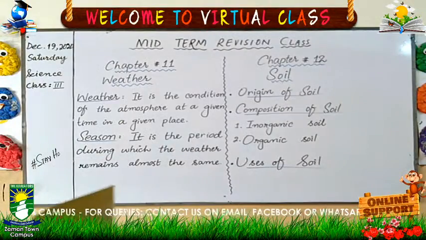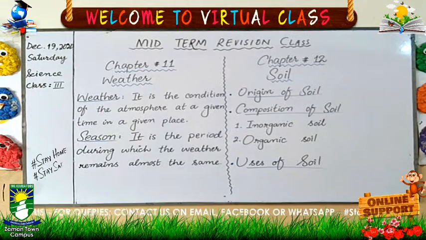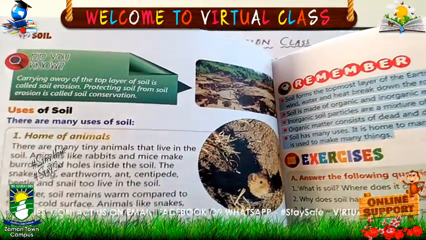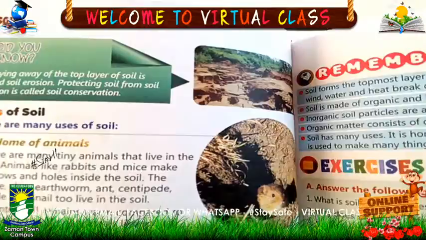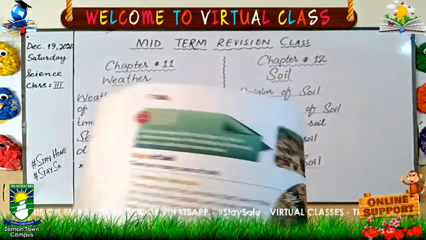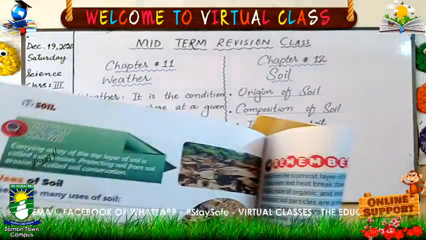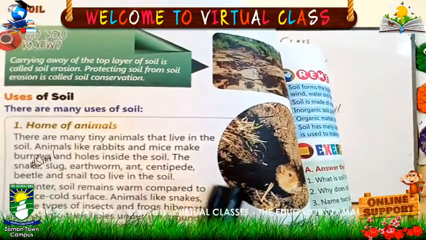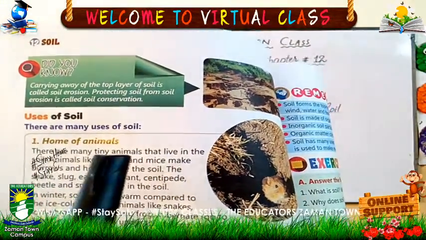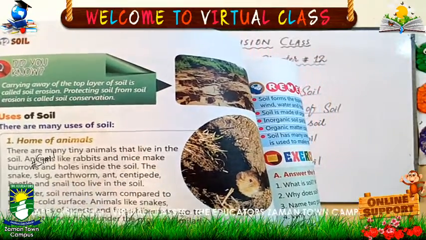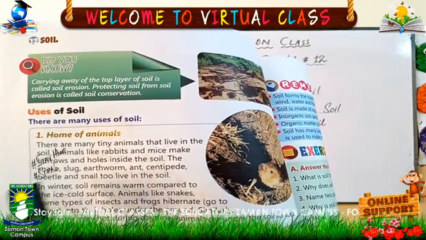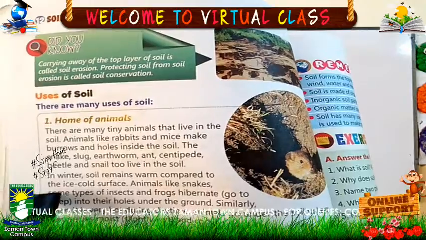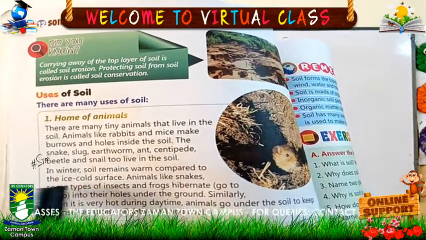Now come to page number 88. On page number 88, we have uses of soil. There are many uses of soil, and soil can be known as the home of animals. Why? Because animals like rabbits and mice make holes inside the soil and make their homes there. The snake, slug, earthworm and ant live in the soil. In winter, soil remains warm compared to the ice cold surface.